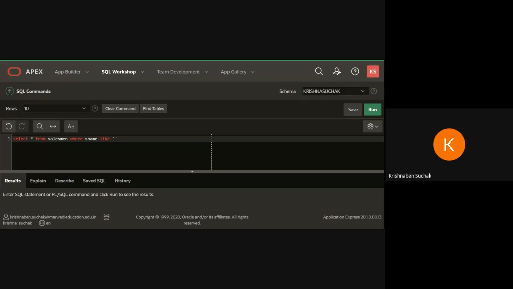Here I will be writing S name like P percentage and S name like percentage H. P percentage means after P anything can come. And here at last I am writing percentage H, that means H must come at the end, and anything can come before. So we have to fulfill both conditions. Perform this, complete 24th and 25th and let me know here. We will move to the next part.